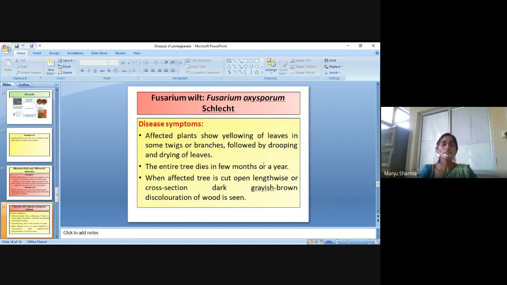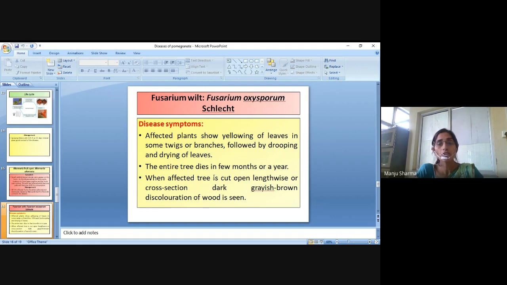The next is Fusarium wilt, caused by Fusarium oxysporum f. sp. psidii. The disease symptoms are that affected plants show yellowing of leaves in some twigs or branches, followed by drooping and drying of leaves.